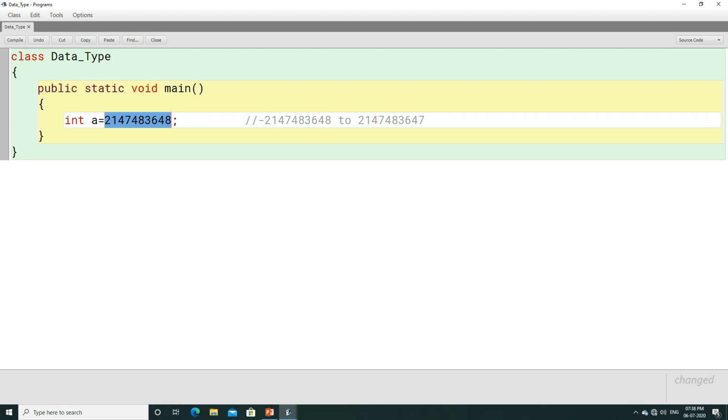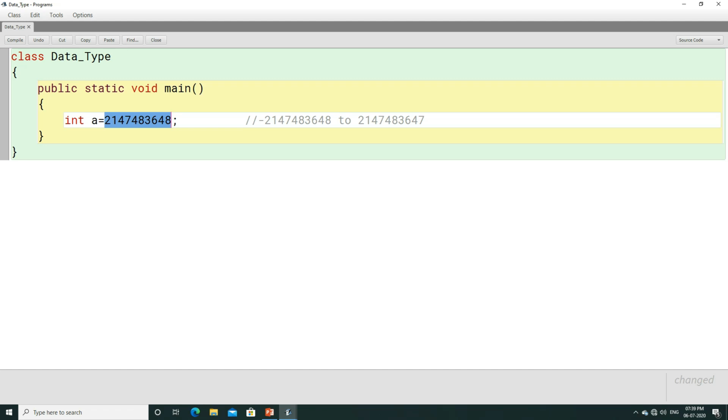Basically we have crossed the range. So what error are we going to get here? In previous cases we were getting the error "possible lossy conversion from int to byte", "possible lossy conversion from int to short". But in this case it is never going to show you the error "possible lossy conversion from int to int".